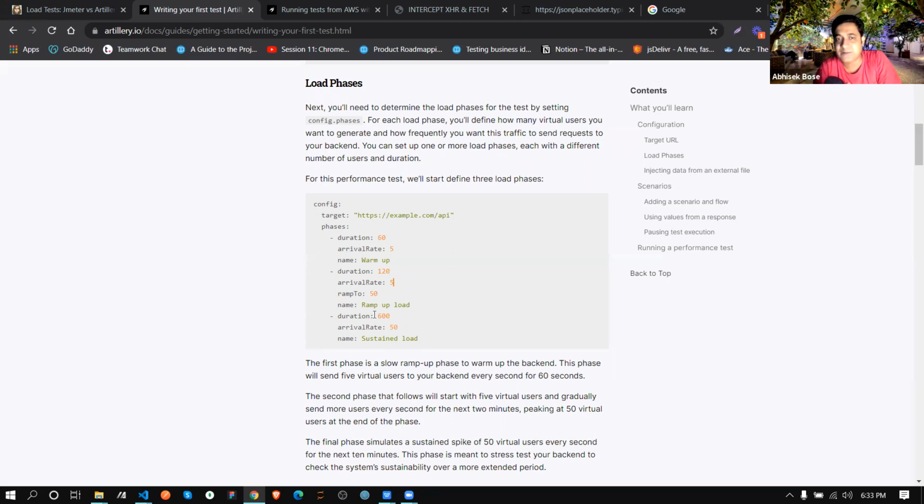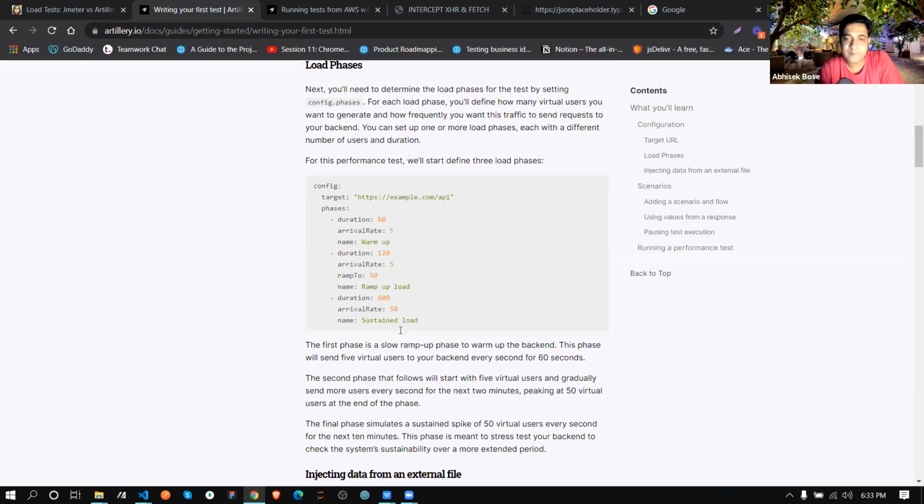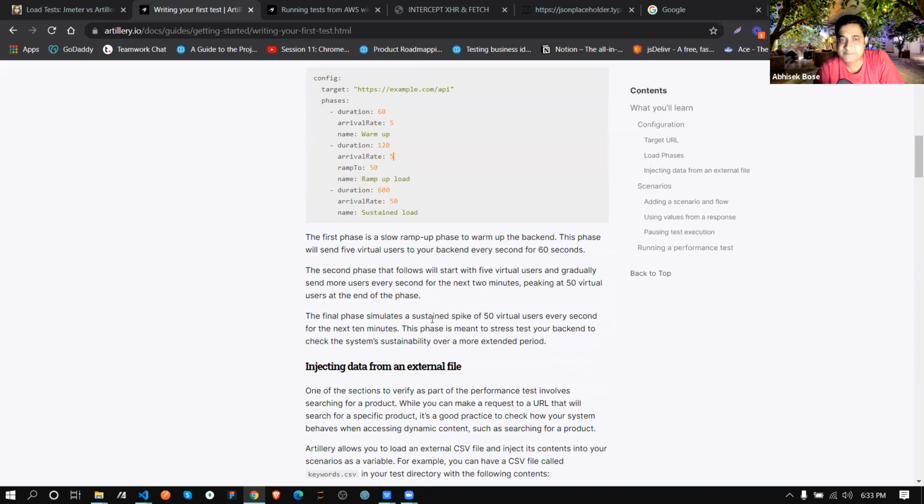This is the way they create virtual users and check whether their server is actually going to support that much load or not. Okay. So see, it's basically saying the same thing: a sustained spike of 50 virtual users every second for the next 10 minutes.